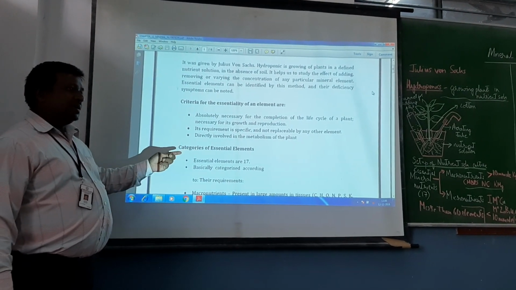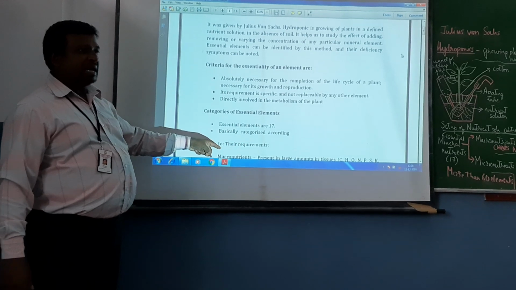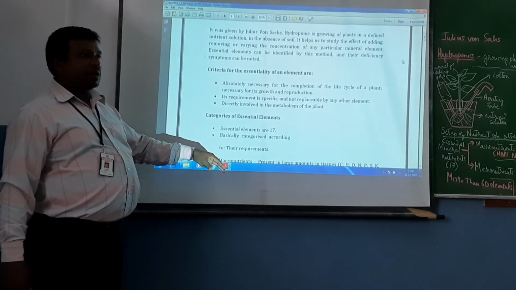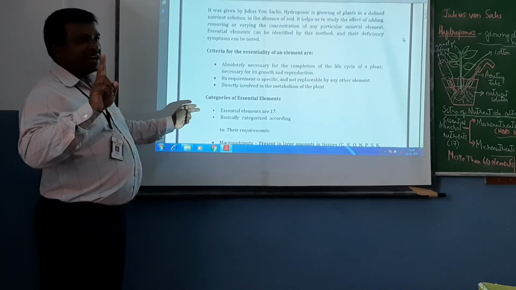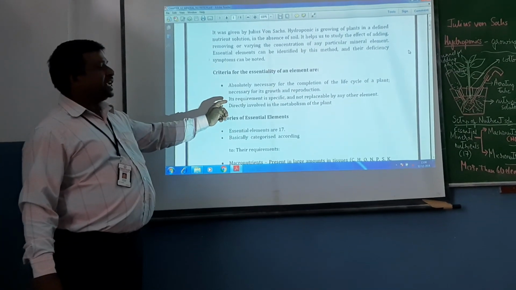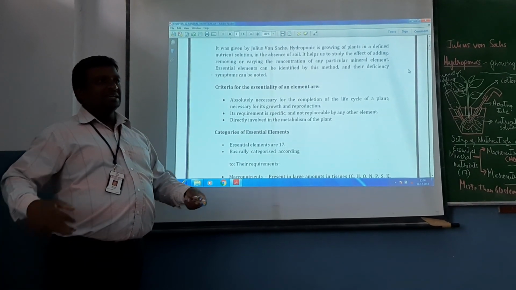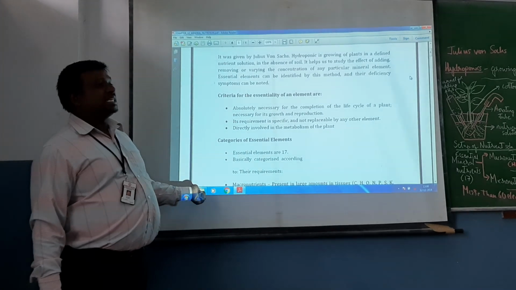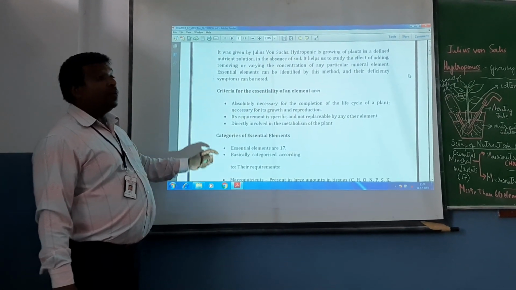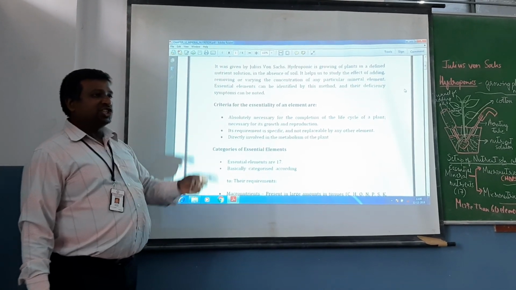Three things. Essential elements are required for completion of life cycle of the plant and for normal growth and reproduction. Essential elements cannot be replaced by any other element. Second criterion. Third criterion, they should be directly involved in the metabolism of the plants. That is, various chemical reactions which are taking place within the plants. These elements are directly involved. Only if they fulfill these parameters, we call them as essential elements.